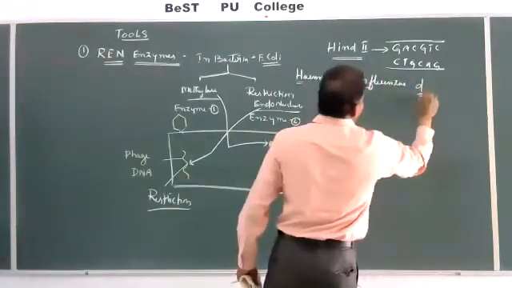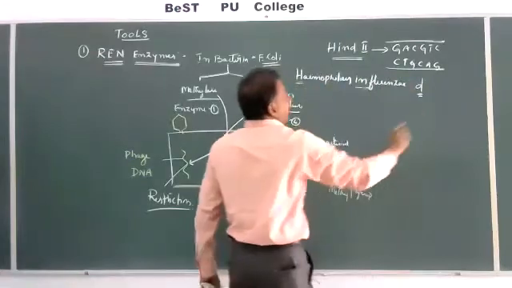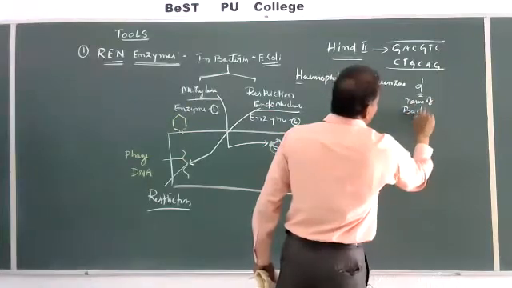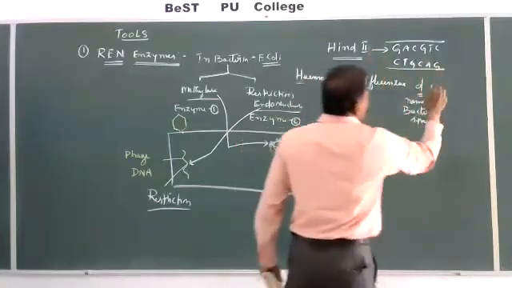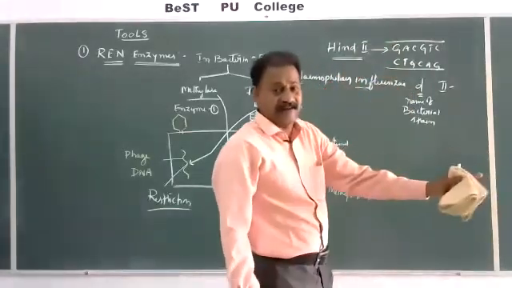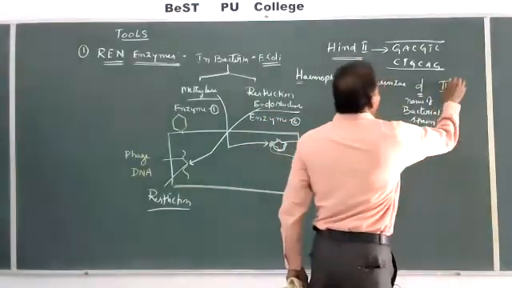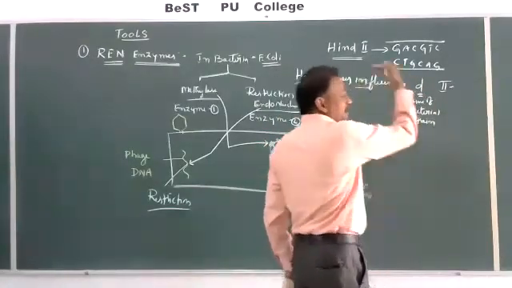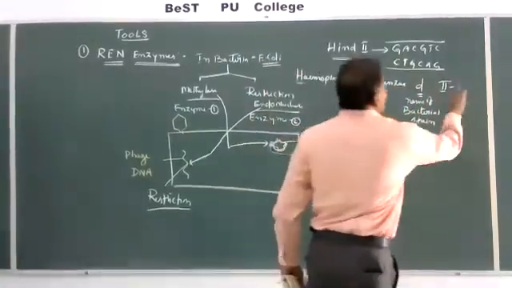D is the name of the bacterial strain, Haemophilus influenzae Rd. And the Roman numeral II stands for the serial number of this enzyme in the order of its discovery in the same bacteria. So if the first discovered is I, then HindII, next HindIII, HindIV. Based upon the order of their discovery from the same bacteria, they get the serial number.